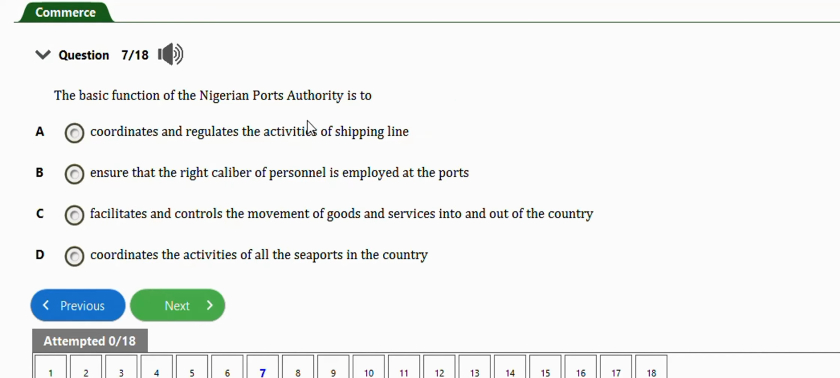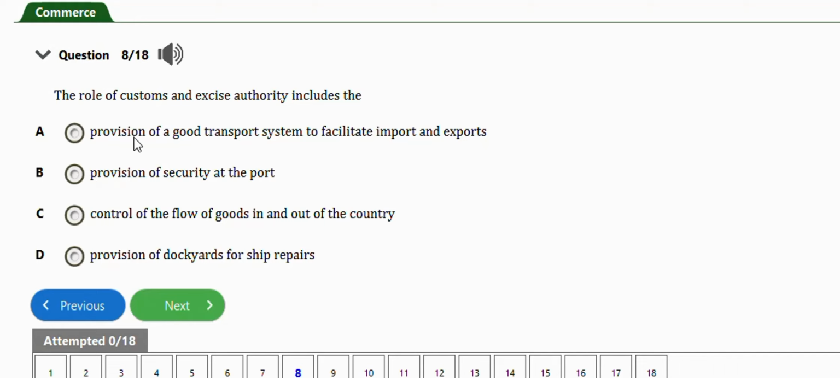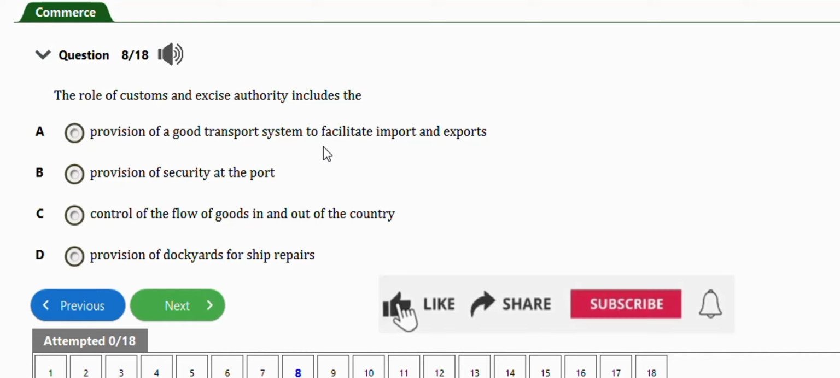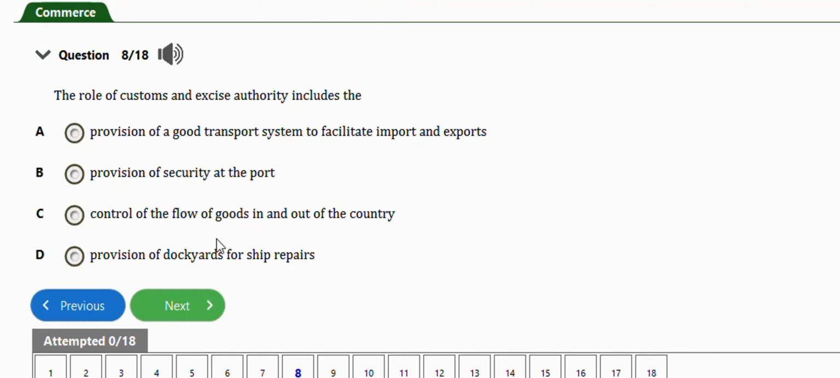The basic function of the Nigerian Port Authority is to facilitate and control the movement of goods and services into and out of the country. Option C. Next question. The role of customs and excise authority includes the provision of a good transport system to facilitate import and export, provision of security at the port, control of flow of goods in and out of the country, provision of dockyard for ship repairs. So the right answer to this question is option C. Control of flow of goods in and out of the country.